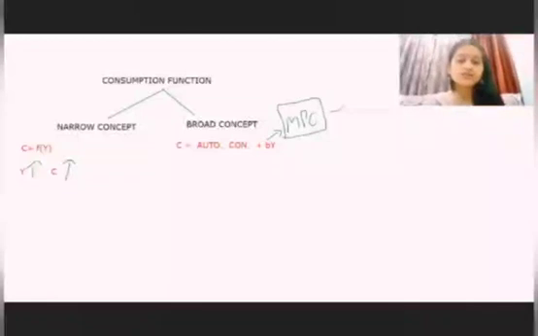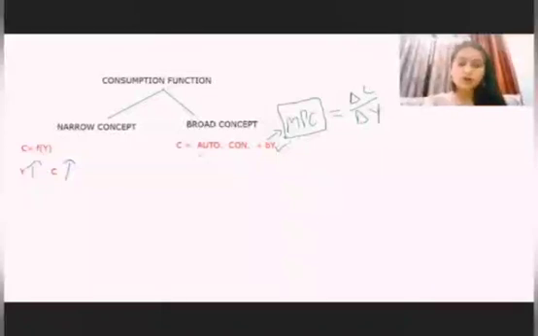It is the ratio of change in consumption to change in income. When you multiply your MPC with the level of income you are at right now, you get your change in consumption.